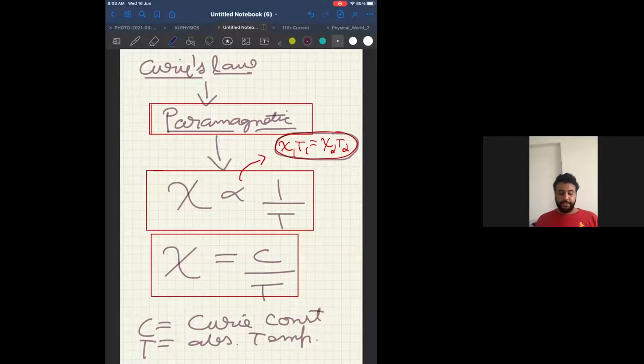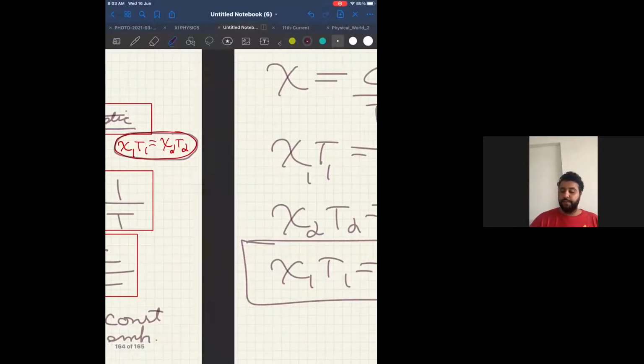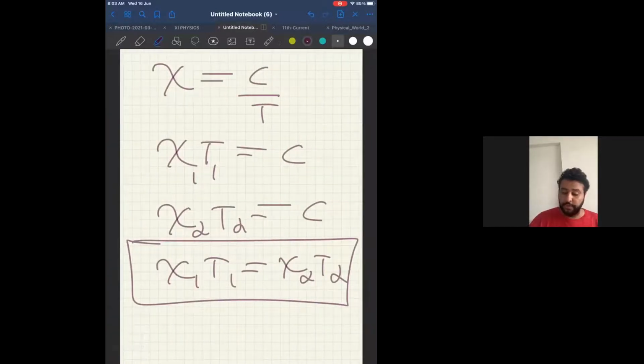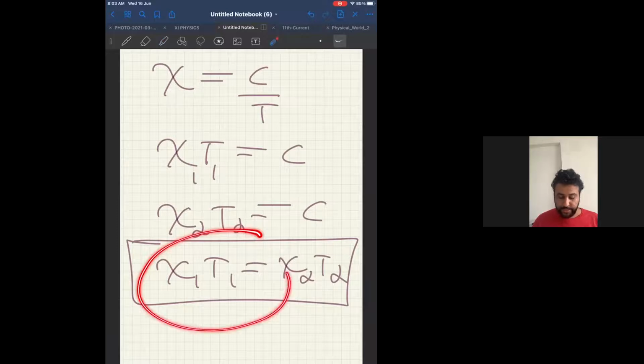Also, see question number 24. The clue to solve question number 24 is this. Start. Same page, question number 24.